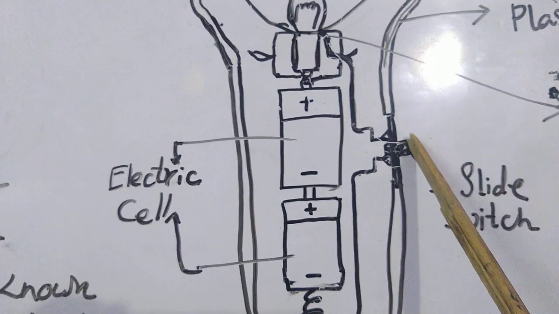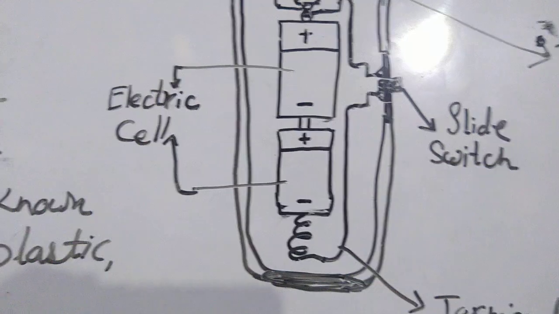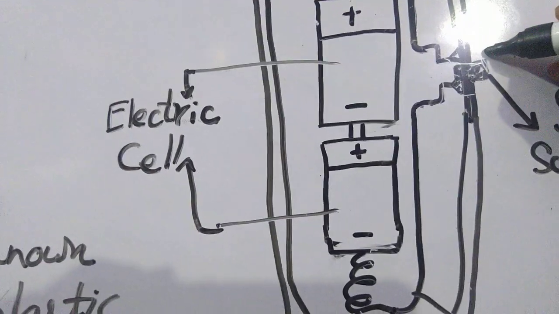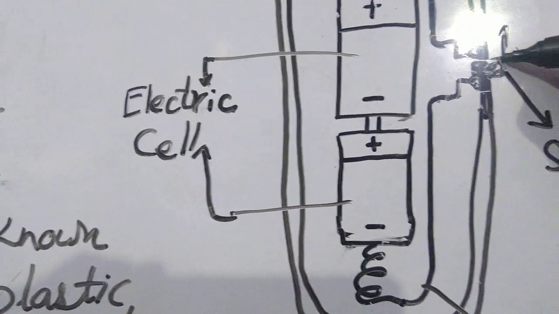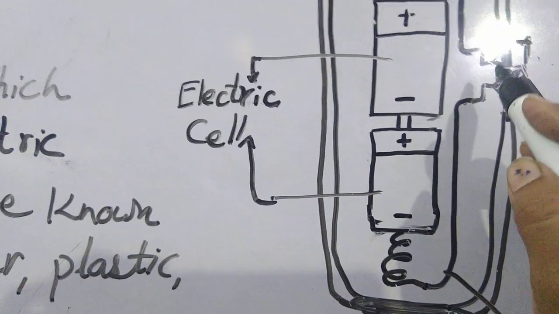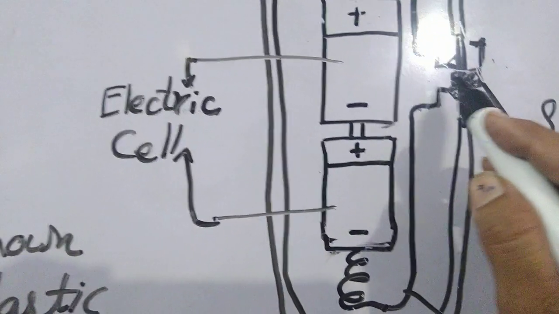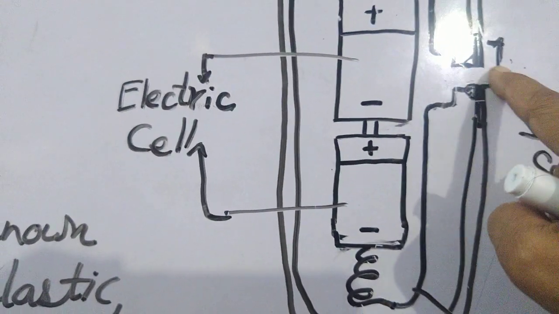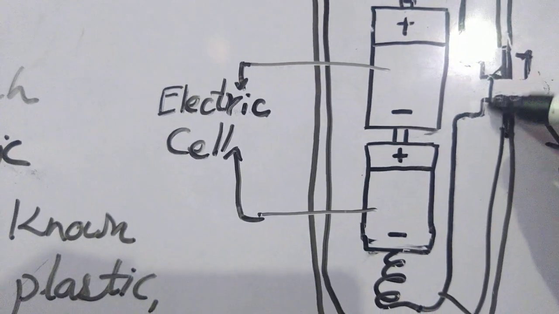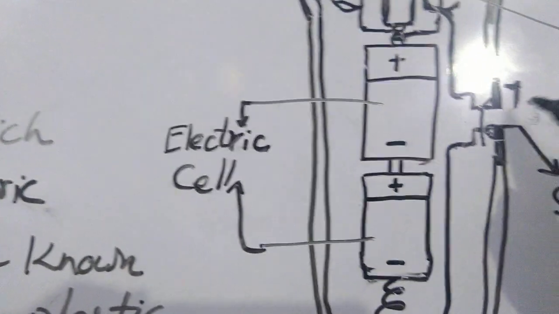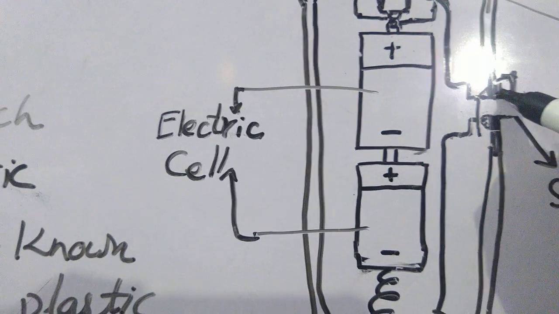We will slide the switch here in the upward direction with our fingertip, and then the plastic placed between the wires will be removed. These two wires will be joined and this bulb will start to glow. So this is the switch in on condition.